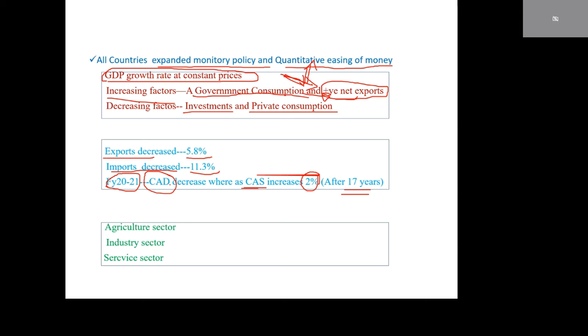We have already studied GDP growth rate at constant prices regarding all these three sectors, the total of these three sectors. Now I will explain individually regarding the agriculture sector, industry sector and service sector.